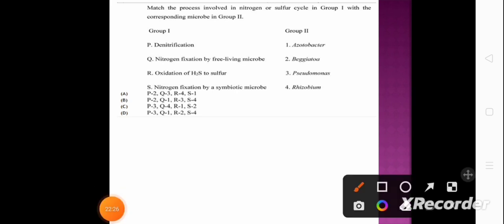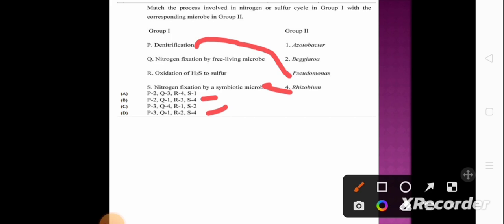So most commonly we know that nitrogen fixation by a symbiotic microbe is Rhizobium. So S is 4. In option B and option D, S is 4. Now let's discuss another option. Denitrification is done by Pseudomonas.